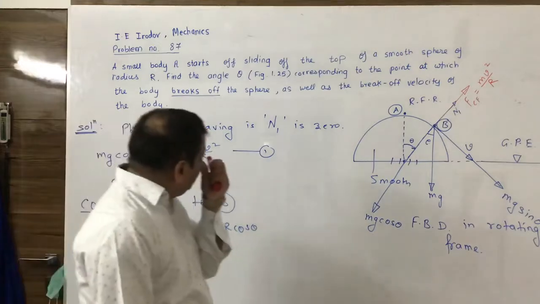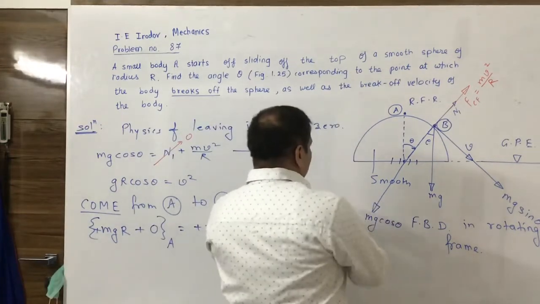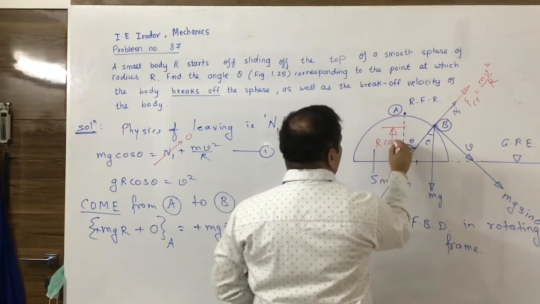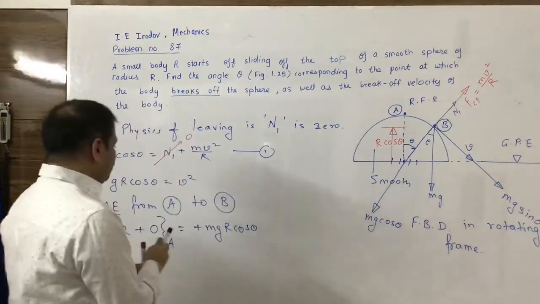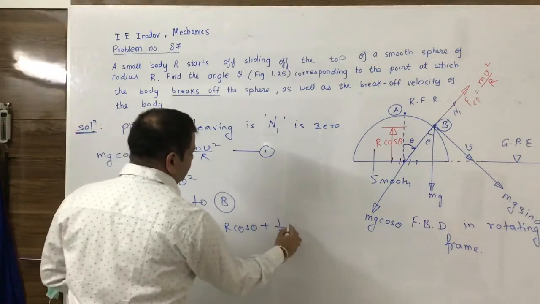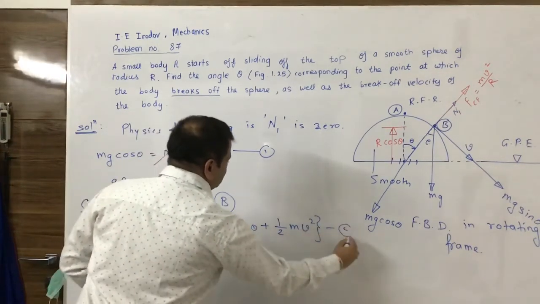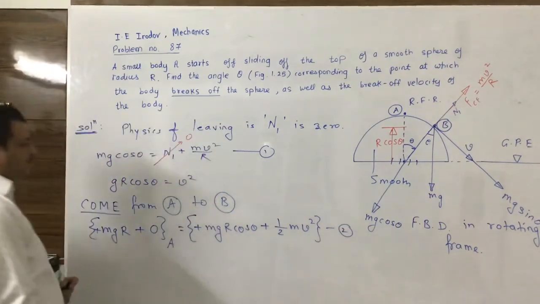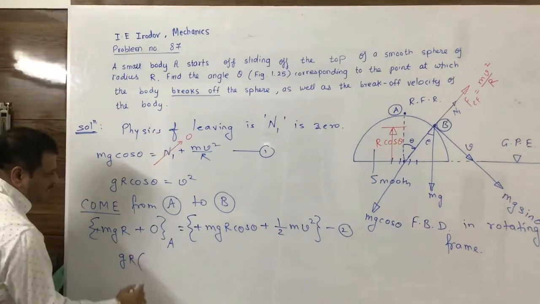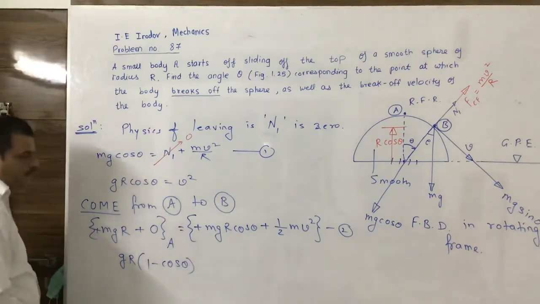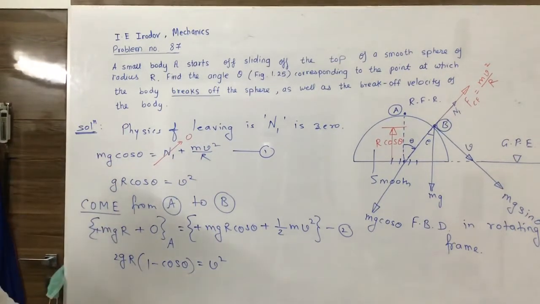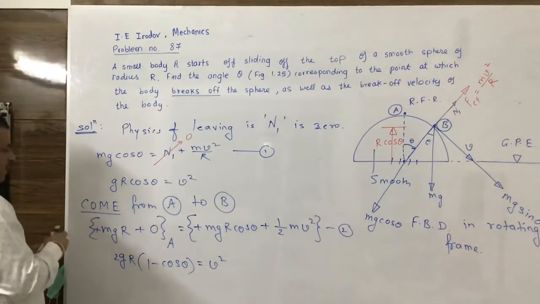Here, this height, by using trigonometry, we can say is r cos theta. Therefore here the potential energy will be mgr cos theta and kinetic energy will be half m v square. Now if we solve this, then it will be gr inside the bracket 1 minus cos theta multiplied by 2 is equal to v square. This is the second expression that we are having.